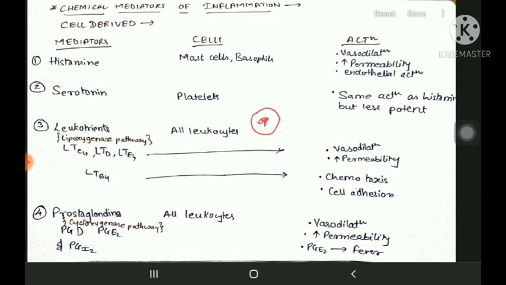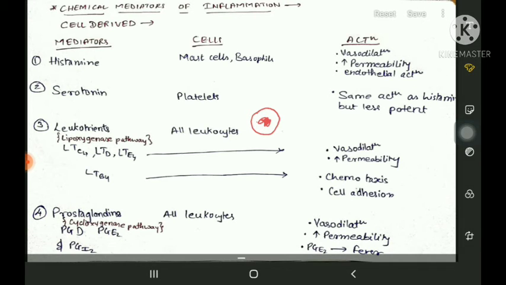Whenever there is inflammation, infection, or any tissue damage, the cell wall is acted on by phospholipase, and this phospholipase starts releasing arachidonic acid from the cell wall, which is already present in the cell wall, but it enters into the cytoplasm due to the action of phospholipase.